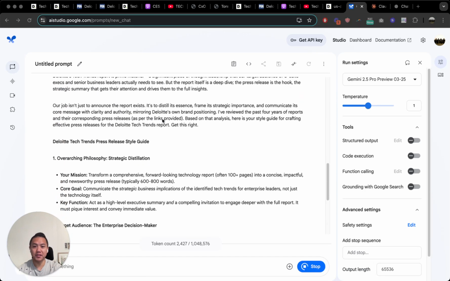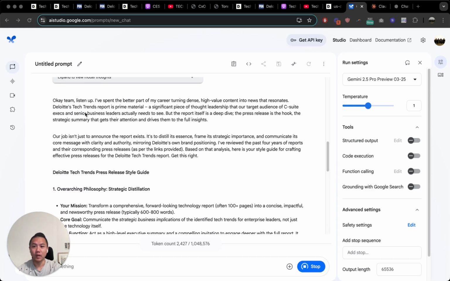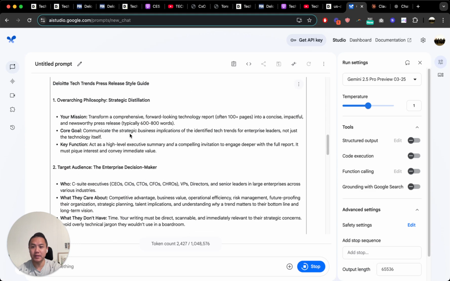Okay, so it's starting to spit out our style guide. All right, so we've got a fun little intro. "Team, listen up. I've spent the better part of my career turning dense, high value content into news that resonates. Tech Trends report is prime material, and here's our style guide."